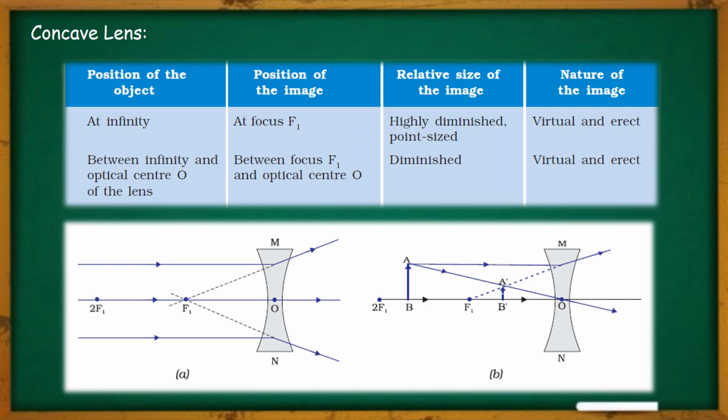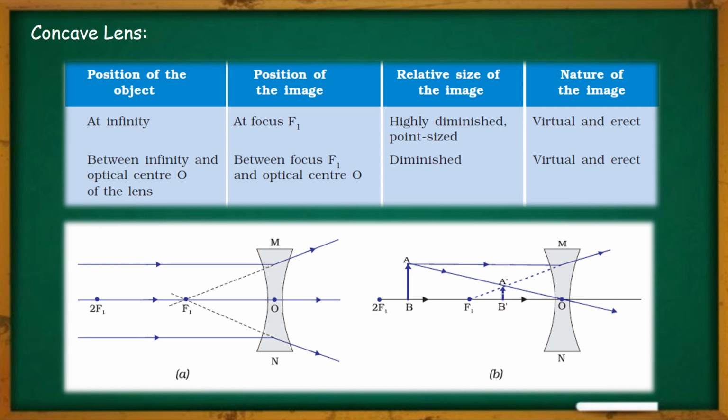As you can see, one ray which is moving parallel to the principal axis is diverging away, and another one which is passing through the optical center remains undeviated. If we extend the first ray in the backward direction, both the rays will meet each other at point A dash, and there the image will be created. So the position of the image is between focus F1 and O, and the size of the image is diminished. In the first case it is highly diminished, and this is the second case. Here the size of the image is diminished, and it is also virtual and erect.